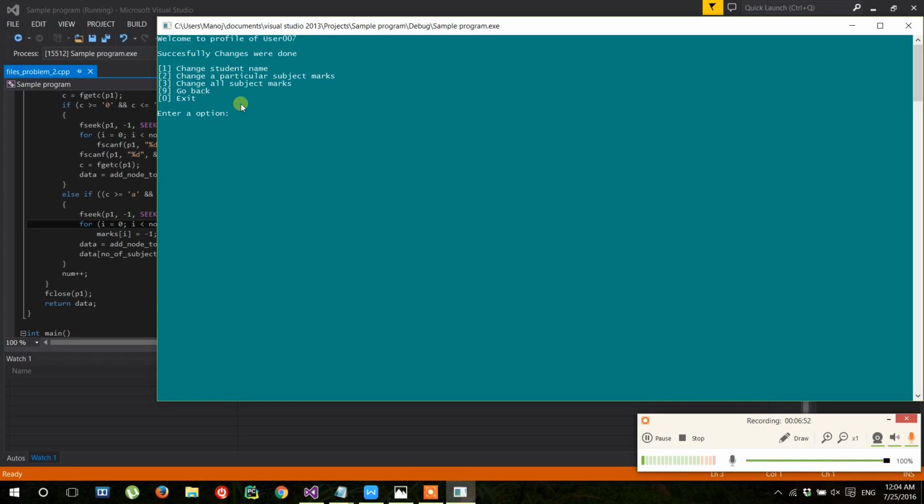So you can change only one particular subject's marks by choosing option 2. Let us go back and check other options. Okay, he can see the list of students whose data is missing. Whenever a student name is given and in the next line another student name is given, we can say that that student's data is missing. So we can also see those students whose data is missing.